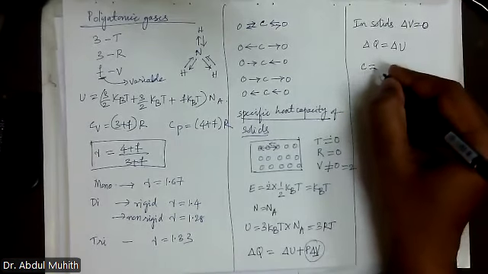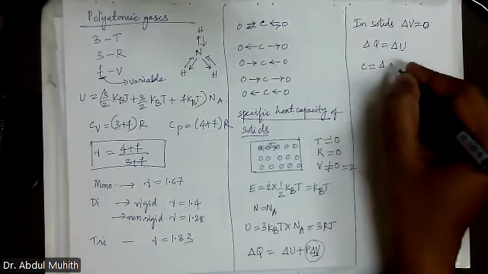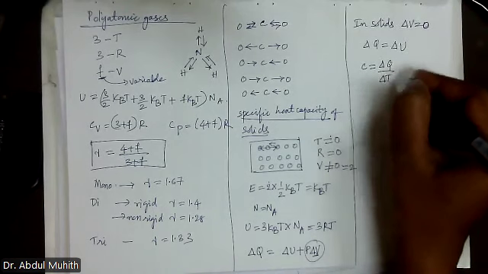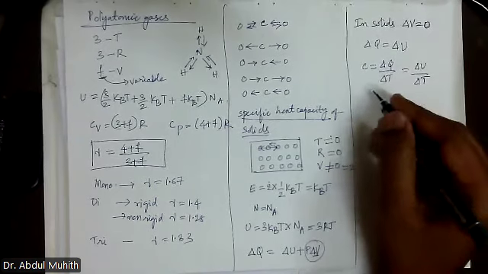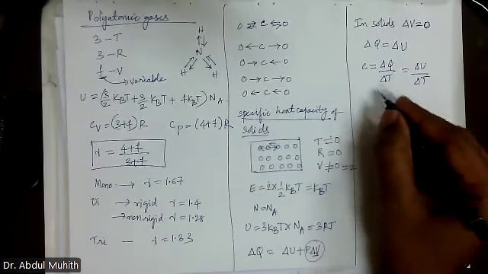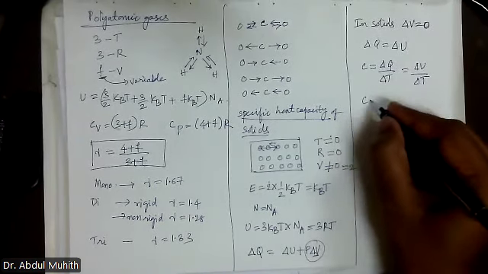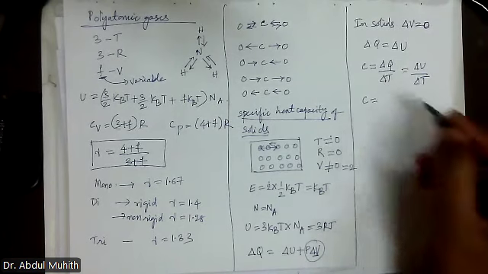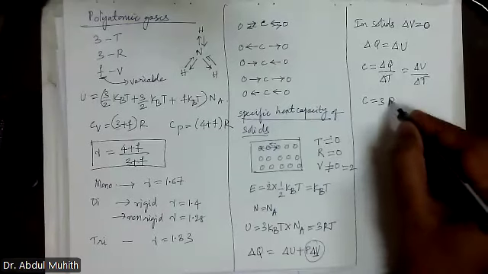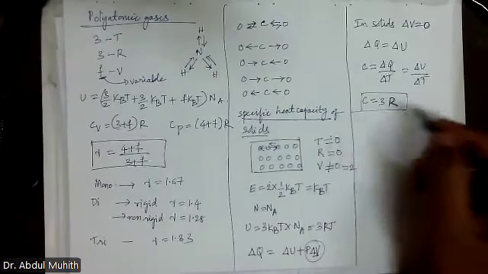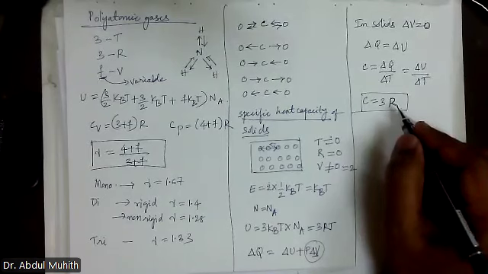So now C is equal to what? Specific heat capacity is delta Q by delta T, which will also be equal to delta U by delta T. So what is the formula now? C, the specific heat capacity, we get 3R. Only 3R we get. That's it. There is no CP, no CV. Only C. Okay. C is equal to 3R.